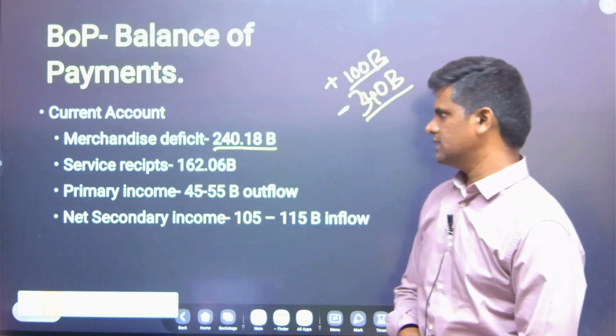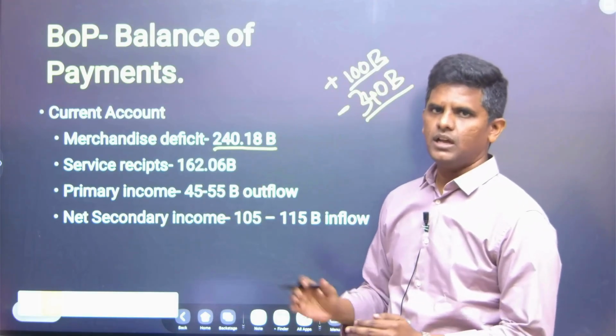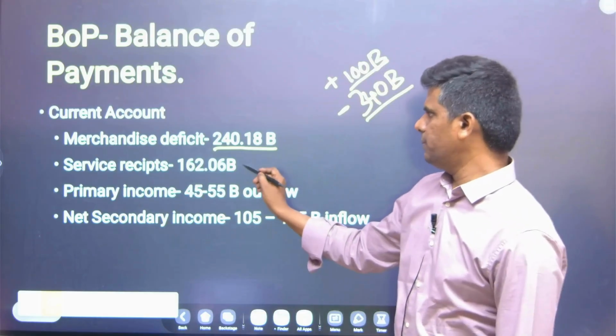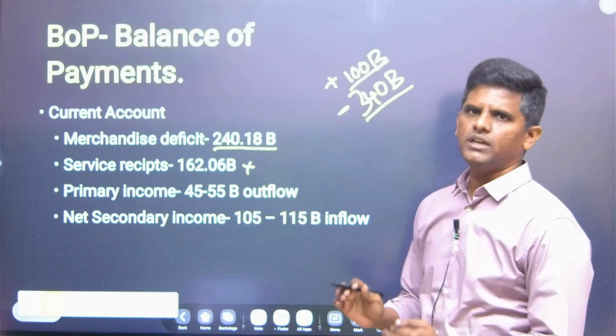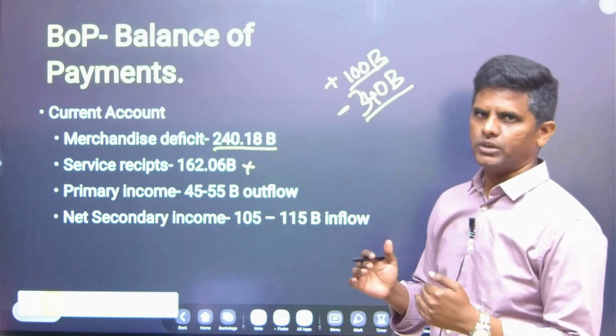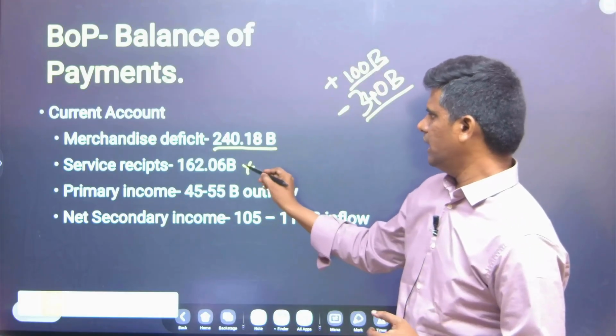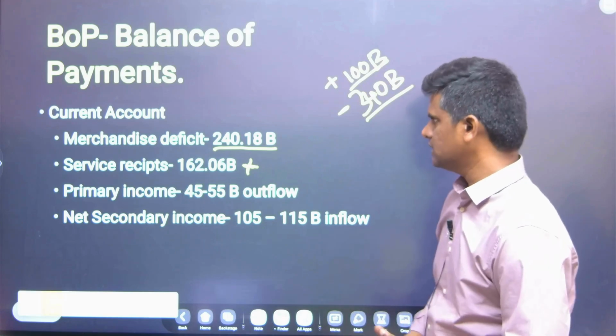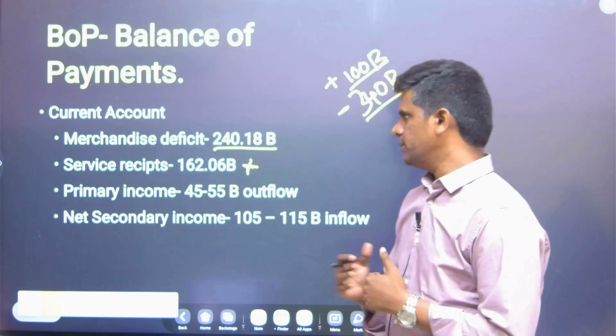Second is service receipts. This is invisibles, the export and import of services, which we have discussed. This is in positive. So we are exporting more than we are importing. So India is known for its IT services or financial services. So our exports are more than imports.